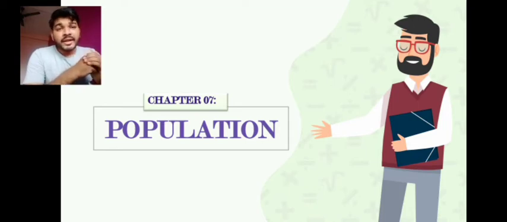Because of the rise in population, there is a continuous rise in population in our country India. We are going to know about this important chapter, and we are going to learn about the different problems, different causes of the population, as well as what are the remedies to overcome this population and how the country will get developed if population becomes constant. So stay tuned and let's start with our first lecture in population, that is lecture 1.